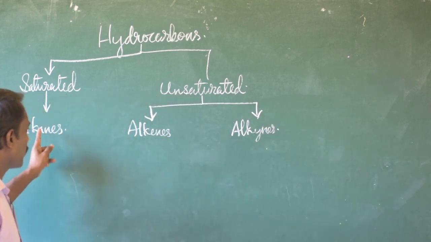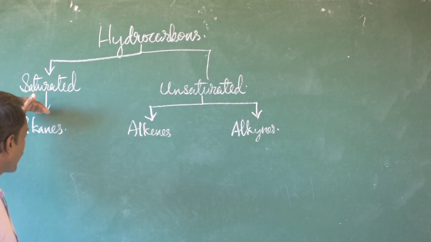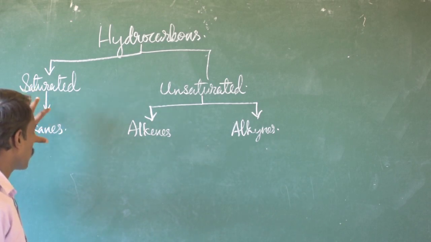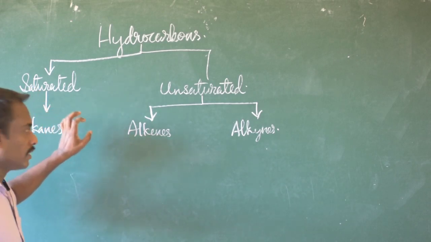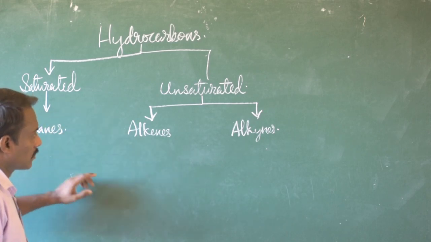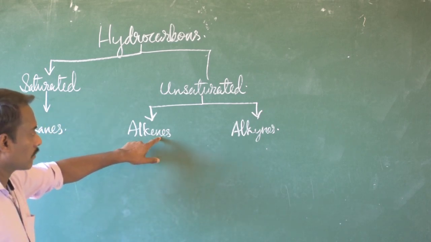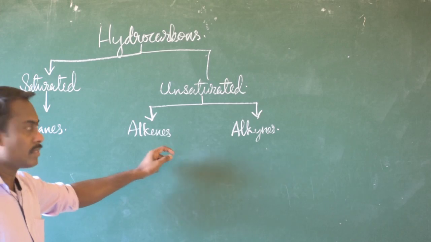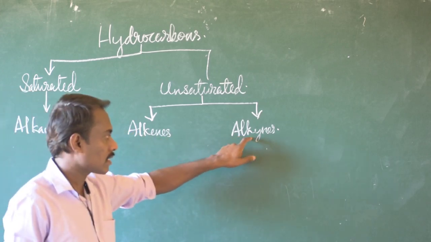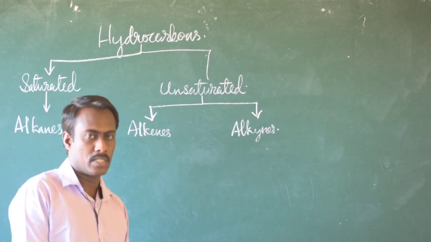How do they differ? Alkanes have only single covalent bonds between the carbon atoms. Alkenes have double covalent bonds between carbon atoms, and alkynes have triple covalent bonds between them.